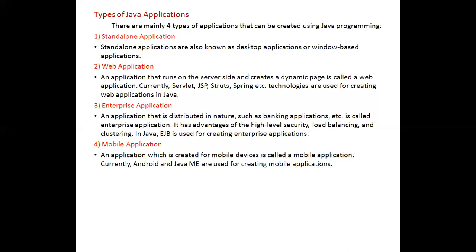Next, mobile application. An application which is created for mobile devices is called a mobile application. Currently, Android and Java ME are used for creating mobile applications. In Android we will be having so many features, and we have a technology called Java ME, Java Mobile Enterprise. This Java is used in mobile applications also. This is about types of Java applications.